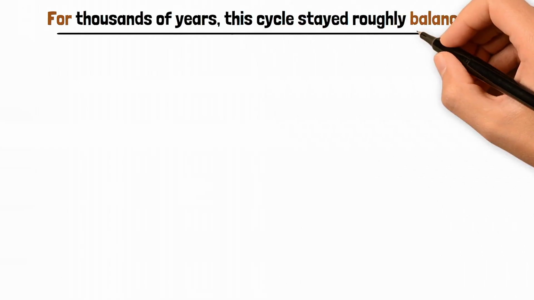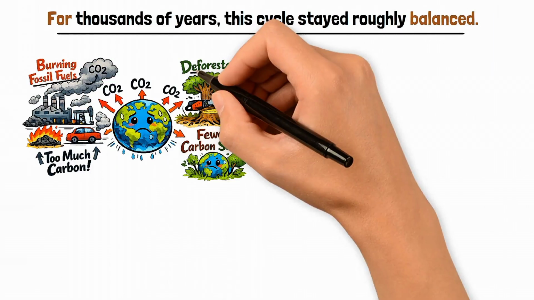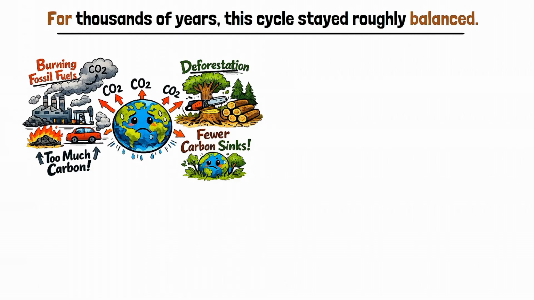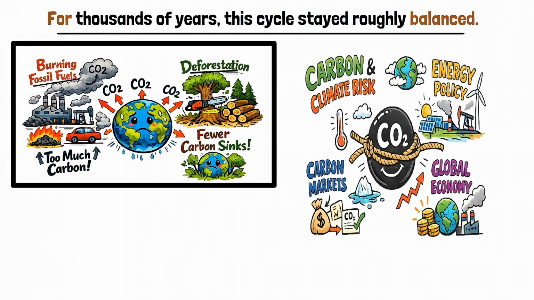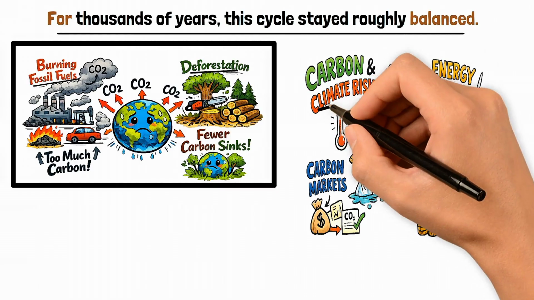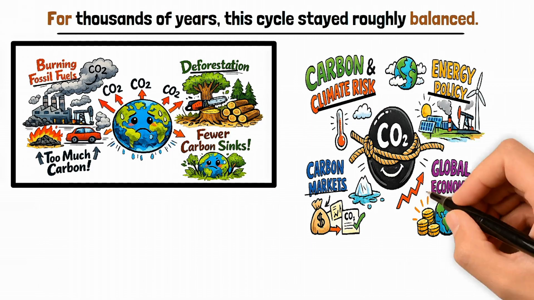Then humans stepped in. Burning fossil fuels releases carbon faster than ecosystems can absorb it. Deforestation removes natural carbon sinks. The result is accumulation, not circulation. That's why carbon is now tied to climate risk, energy policy, carbon markets, and global economics.